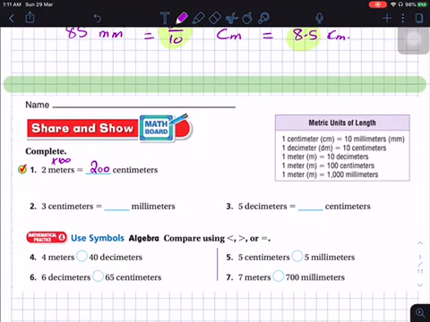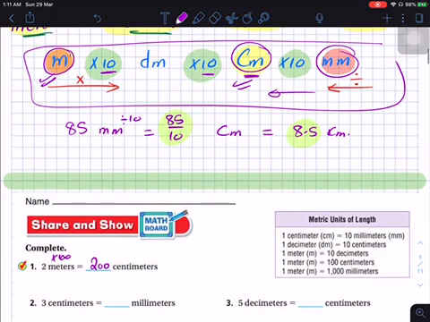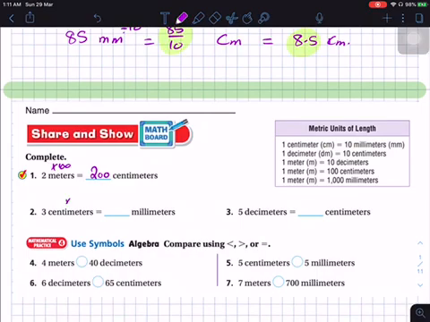Question 2. 3 centimeters is equal to how many millimeters? Yes, go back again to the diagram. Going from centimeters to millimeters, you are passing through 10, going from left to right, so multiply by 10. It will be 30.